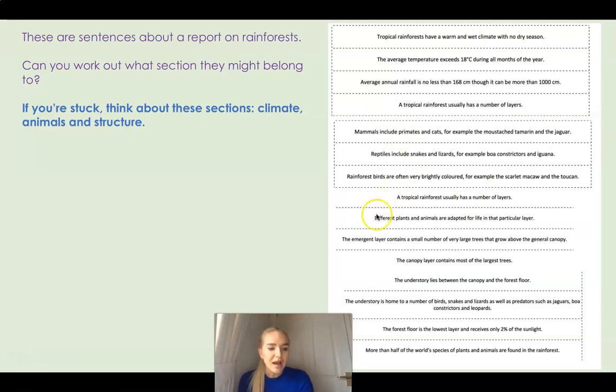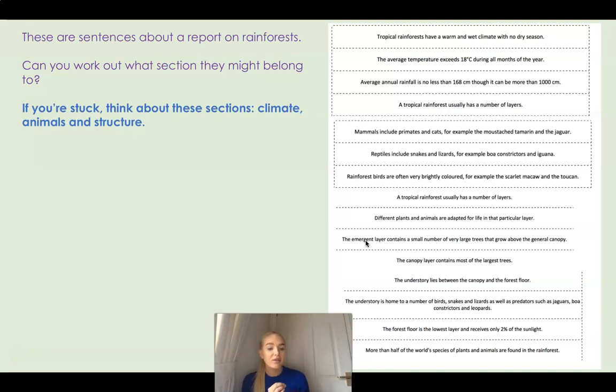Now, if we go down to this statement here, the emergent layer contains a small number of very large trees that grow above the general canopy. Is this talking about the climate? No, it's not talking about the climate, is it? It's not talking about any type of weather condition or precipitation that comes from the clouds. Is it talking about animals? No, it's not talking about animals. So it's not talking about climate. It's not talking about animals. What am I going to do then? I could create another subheading.